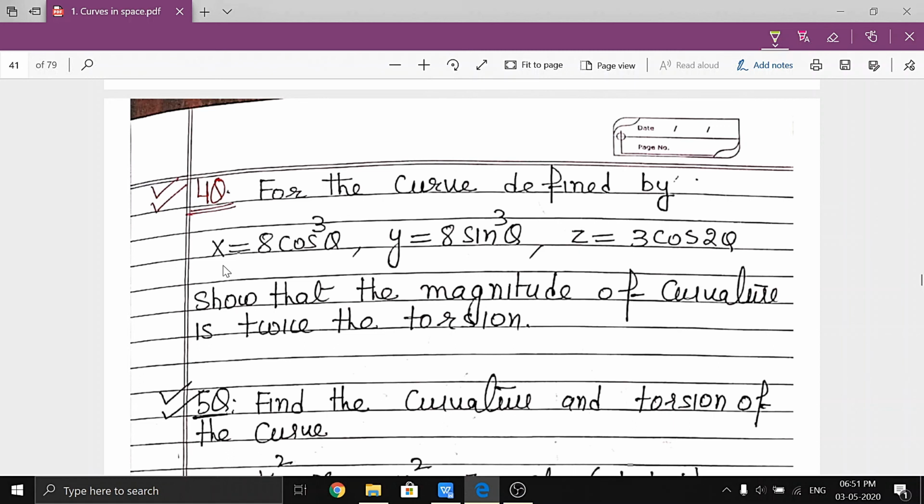Now after that, on the same line of action, this is the curve x, y and z. Then show that the magnitude of curvature is twice the torsion. So what is our purpose? First take r, clear? That is 8 cos cube theta, 8 sin cube theta and 3 cos 2 theta. Then r dot, r double dot, r triple dot, clear? Then find the curvature by using the formula. Then find the torsion. Then check the relation. So curvature will be twice the torsion.